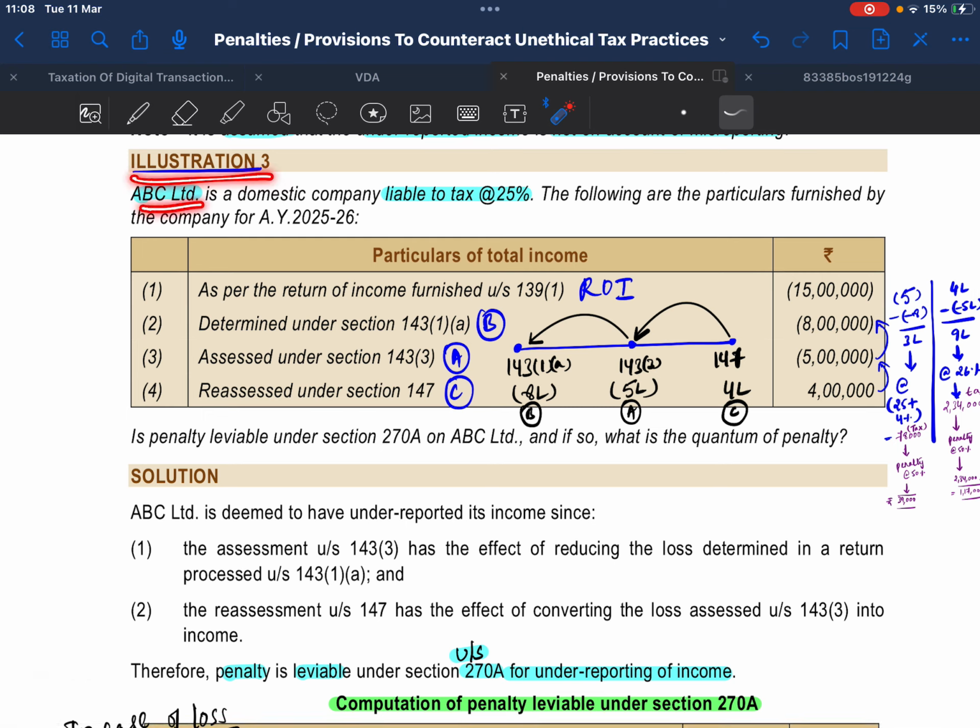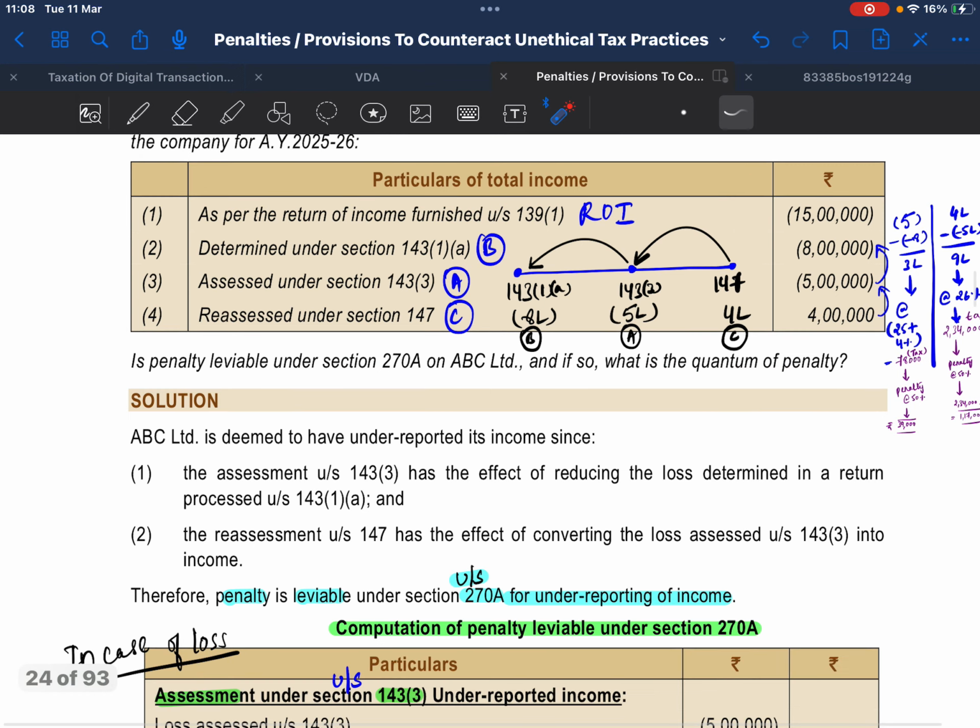Illustration 3. ABC Limited liable to tax at 25%. Given data: return of income. Income furnished in return of income is loss of 15 lakhs, determined under section 143(1A) is minus 8 lakhs, 143(3) is minus 5 lakhs, 147 is positive 4 lakhs. Whether penalty under section 270A is leviable and the quantum of penalty.